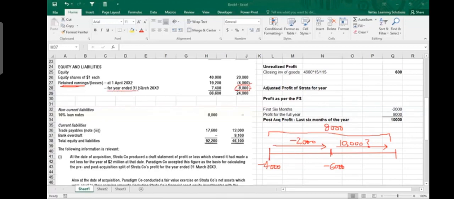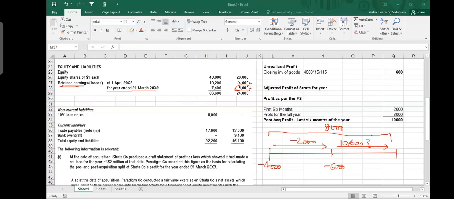It says for the year ended 31st March. It is not your full retained earning balance. So you have to take this, that if I made a minus 2 million loss in the first 6 months, in the next 6 months I definitely would have made 10 million, so that my net profit comes out to be 8 million for the year. It is not your retained earning balance here.